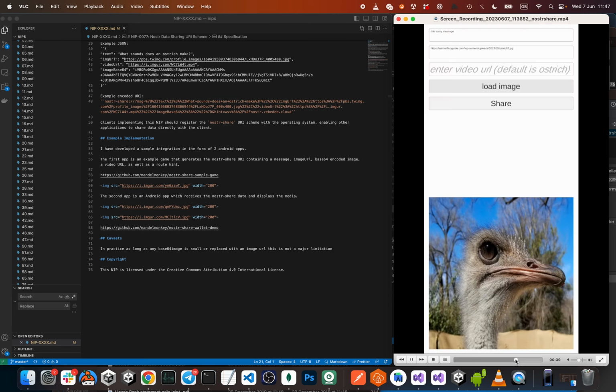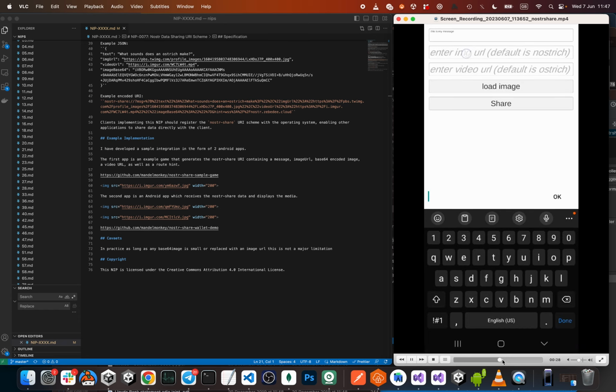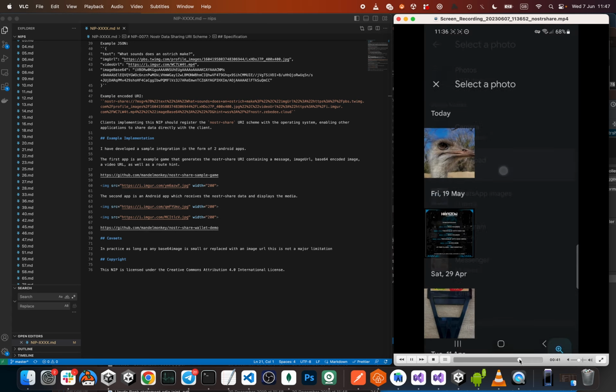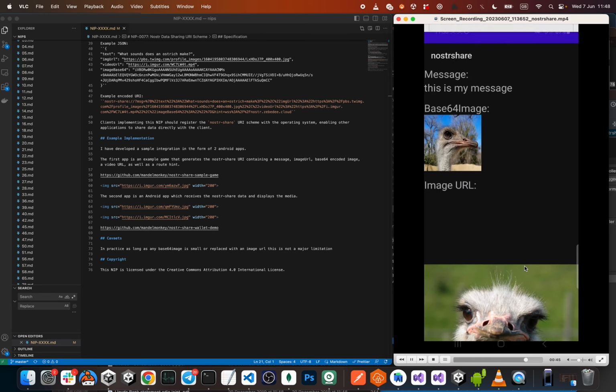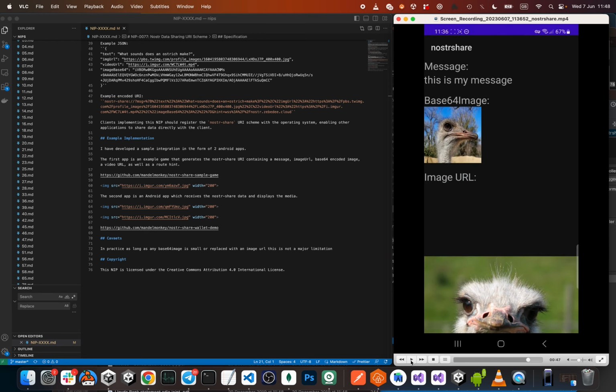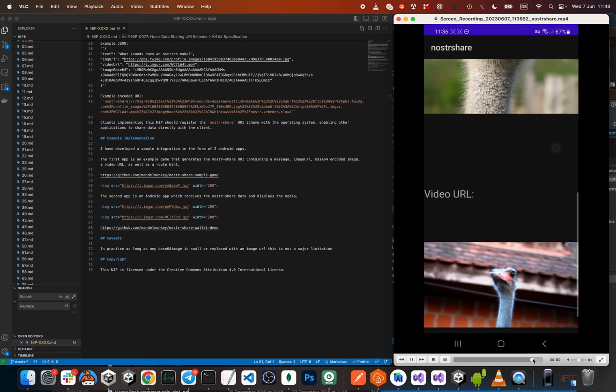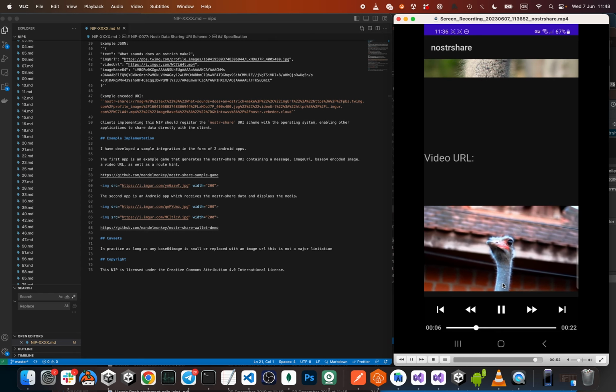For some reason, VLC doesn't want to show properly. Anyway, there we go. I'm loading an image. There it is, the image, and now I'm going to press share, and here we go. And this has opened the Nostr client I made. It's showing the message here. It's showing the base64 image. It's showing the image URL, and it's also showing the video at the bottom here.